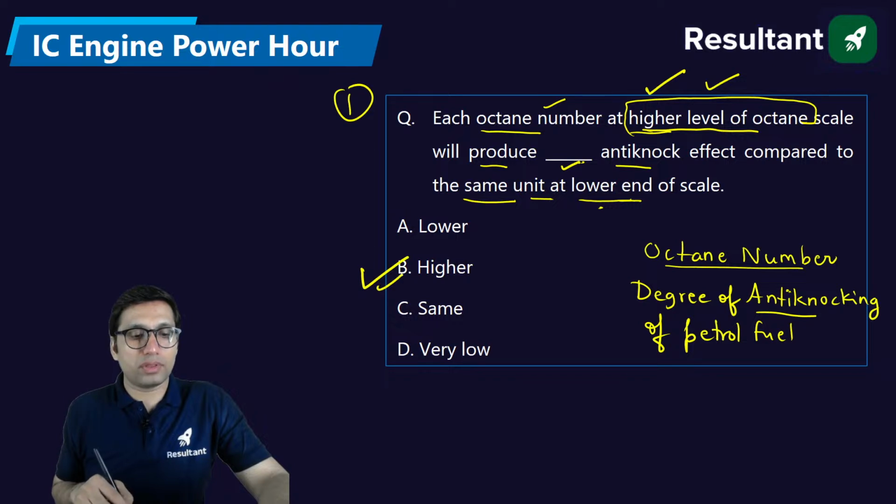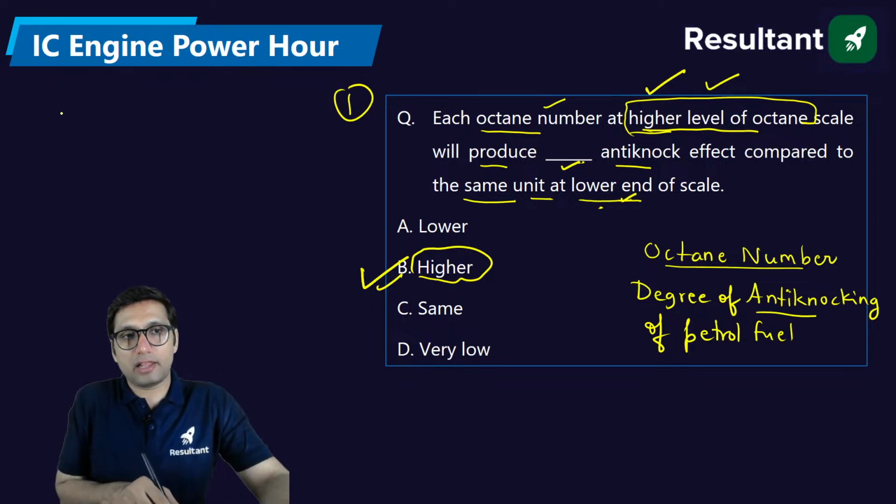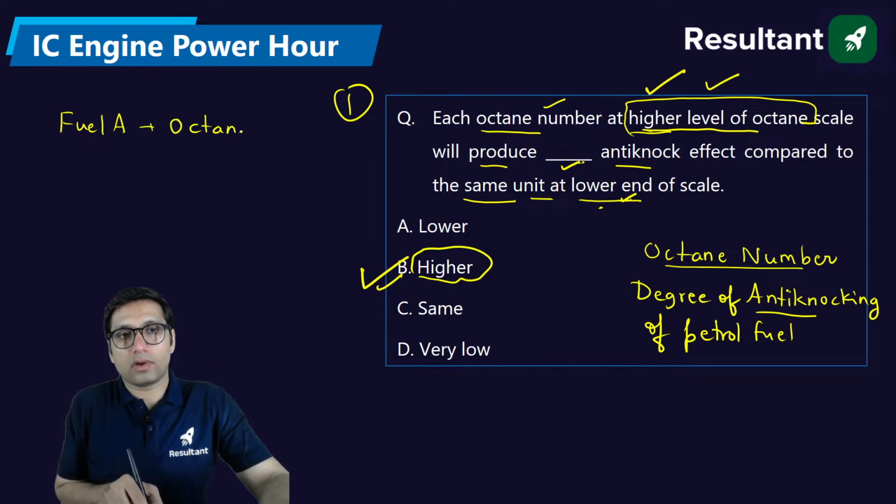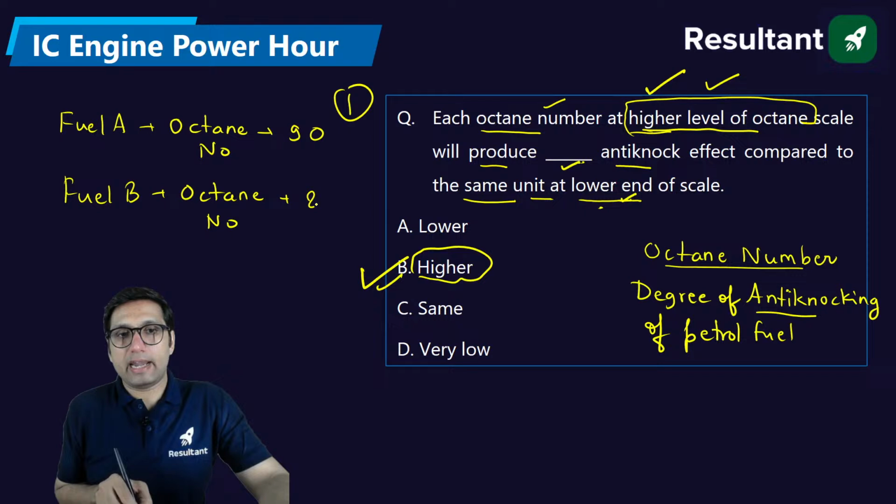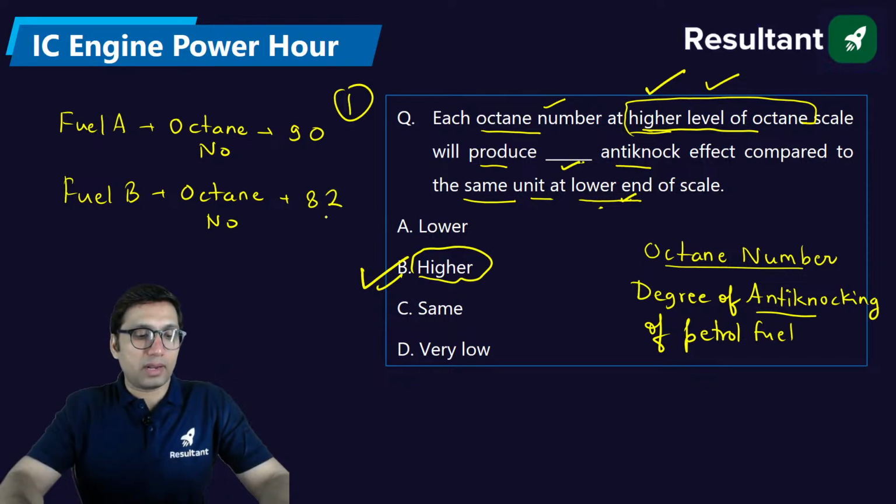It will produce more anti-knock or higher anti-knocking effect than the one which is having lower octane number. For example, there is fuel A, which is having octane number of 90, and we have a fuel B which is having octane number of 82. Now it's very obvious.